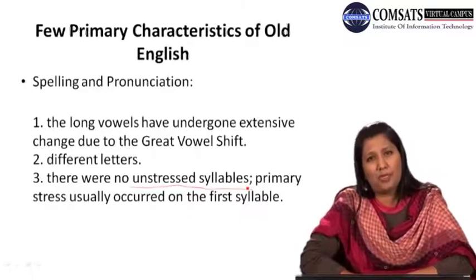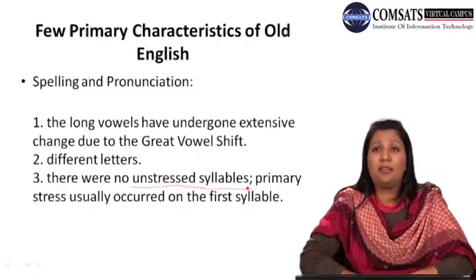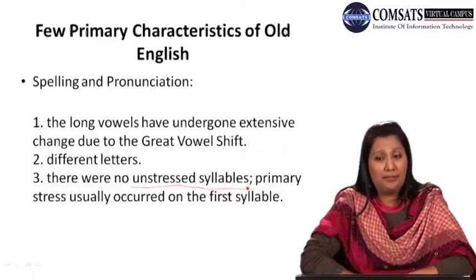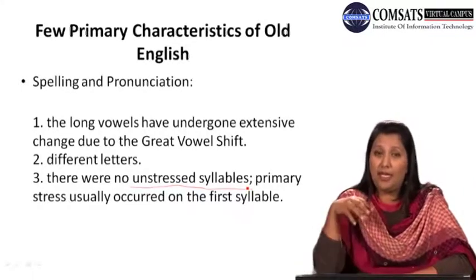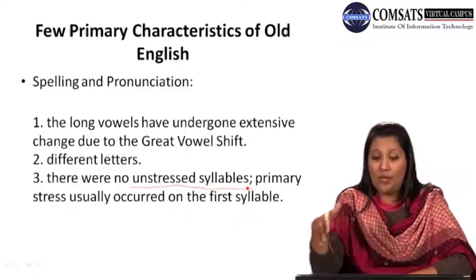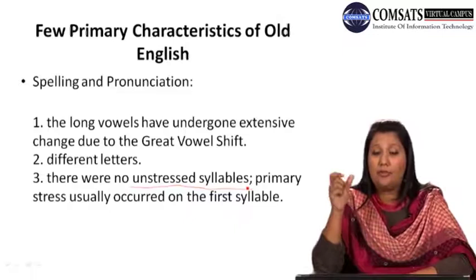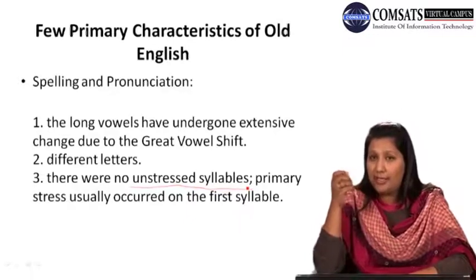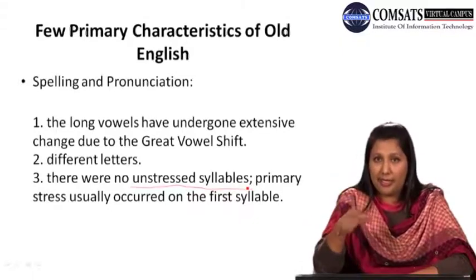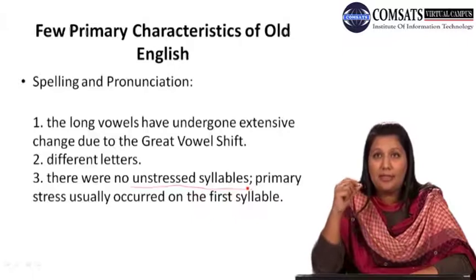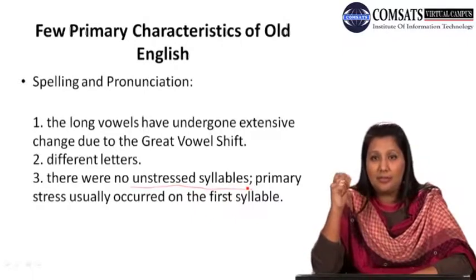How can this be possible? How could they have been putting stress on each and every syllable? Primary stress usually occurred on the first syllable. If there was a stress, definitely an unstressed syllable was not there, and when there was a stress, it usually occurred on the first syllable, as in cake. The stress is on the first syllable, not on the second. Or in ate, the stress is on the first.